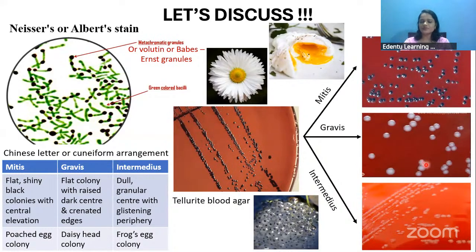And gravis will produce a flat colony with a raised dark center and crenated edges. This colony is named the daisy head colony. These are all the subspecies of Corynebacterium diphtheriae. And the last one is the intermediate. In the intermediate, you will see a dull granular center with a glistening periphery, which we call a frog's egg colony, like this. So these are the three types of colonies seen in Corynebacterium diphtheriae.